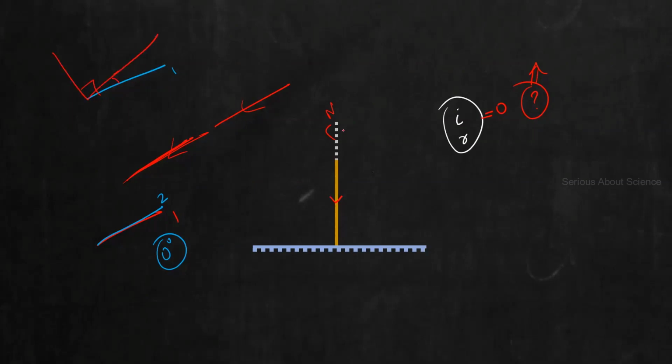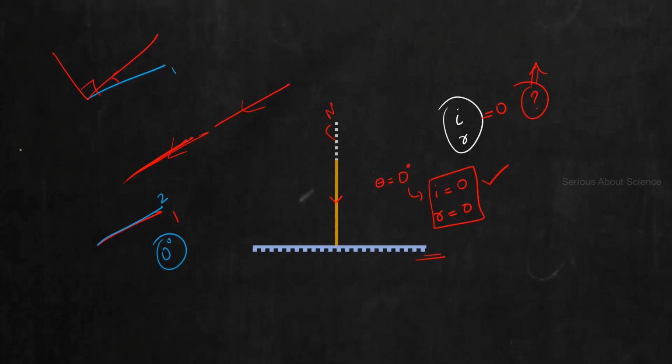Fine. So here both are overlapping with respect to each other. So here the angle found between the incident ray and the normal is what? 0 degrees. I can conclude i is equal to 0. Now if i is equal to 0, from the laws of reflection we know r will also be equal to 0. So this is a very special case when the incident ray is striking perpendicular to the reflecting surface. The angle of incidence and angle of reflection are 0.